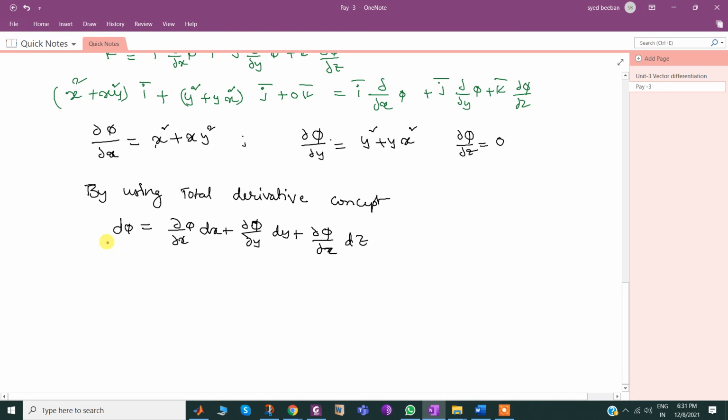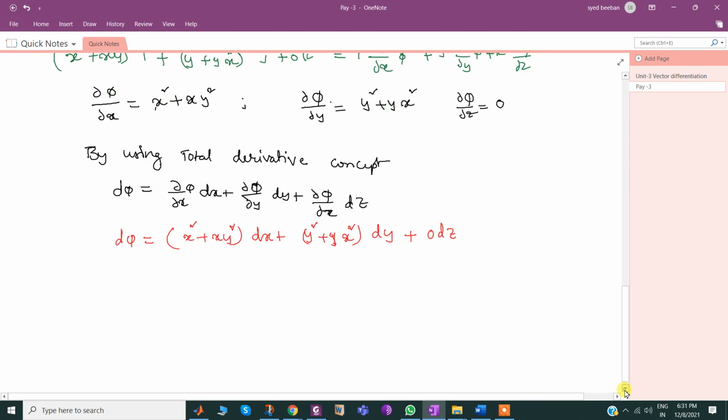Yes, it is here. dφ equals, just a substitution one by one, (x² + xy²) dx + (y² + yx²) dy + 0 dz.